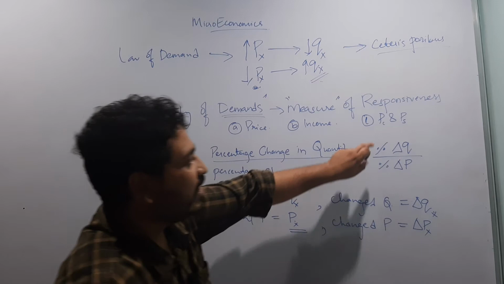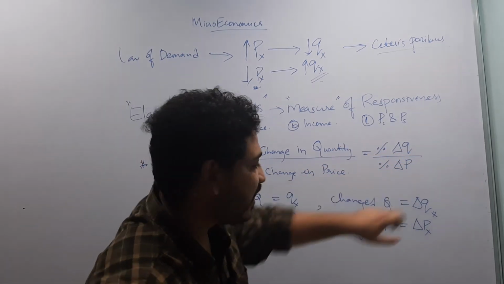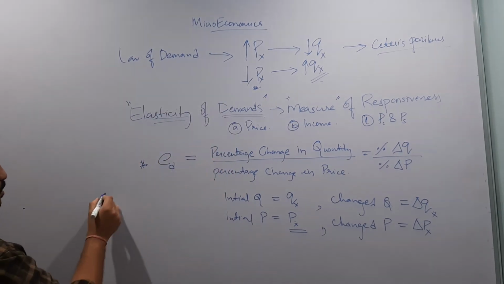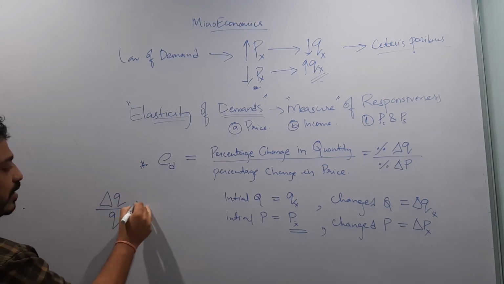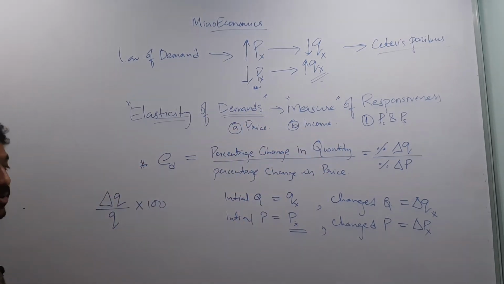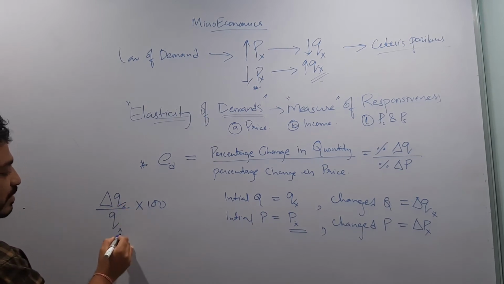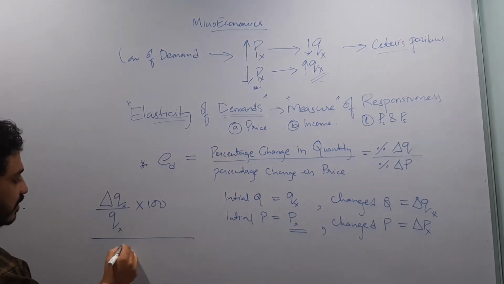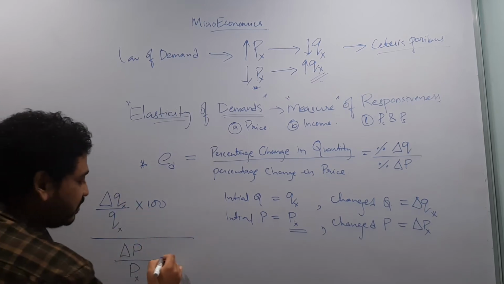Now mathematically, percentage change in quantity demanded of x due to percentage change in price of x: the change in quantity demanded divided by the original quantity into 100, divided by the change in price divided by the initial price into 100.